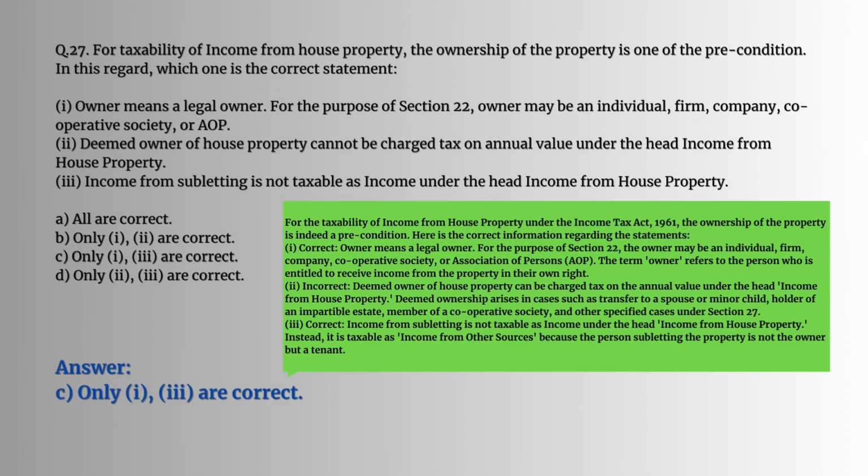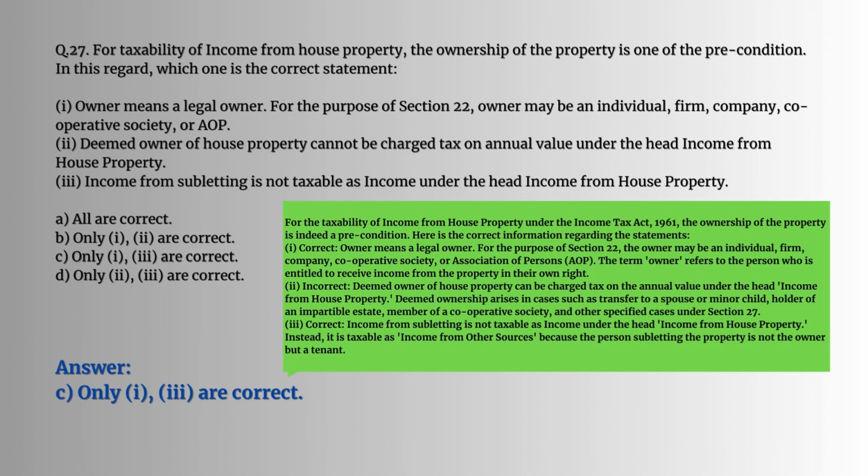Question number 27. For taxability of income from house property, the ownership of the property is one of the preconditions. In this regard, which one is the correct statement? For the taxability of income from house property, the ownership of the property is indeed a precondition. Here is the correct information regarding the statements. 1. Owner means a legal owner for the purpose of section 22. The owner may be an individual, firm, company, cooperative society or association of persons. The term owner refers to the person who is entitled to receive income from the house property in their own right. So the first one is correct.